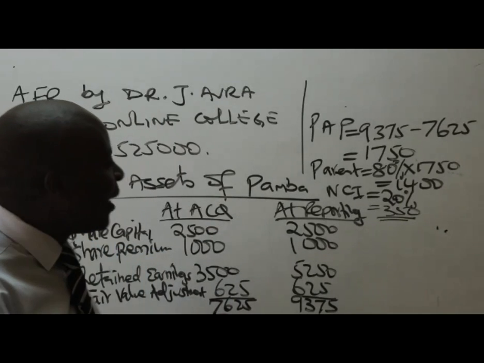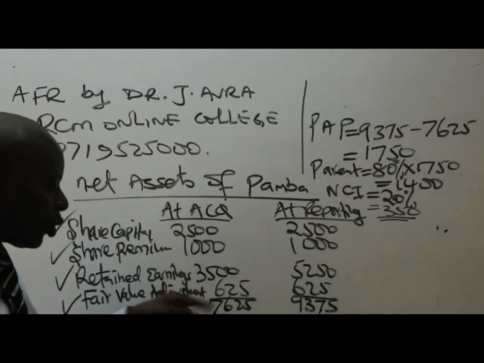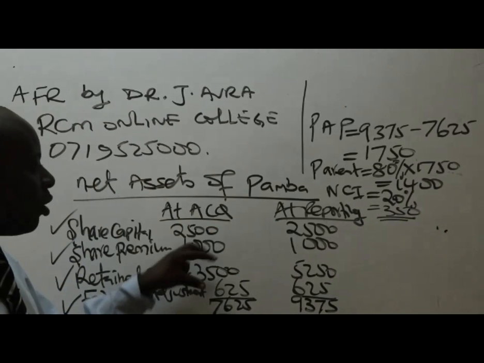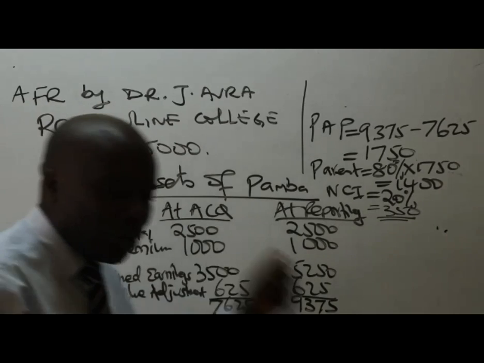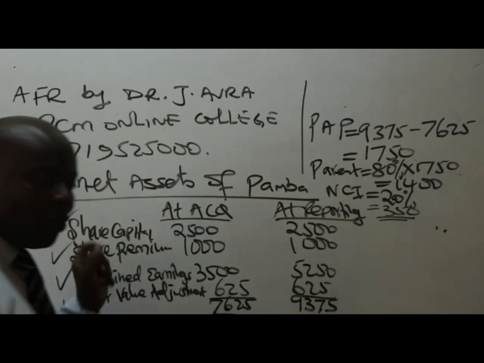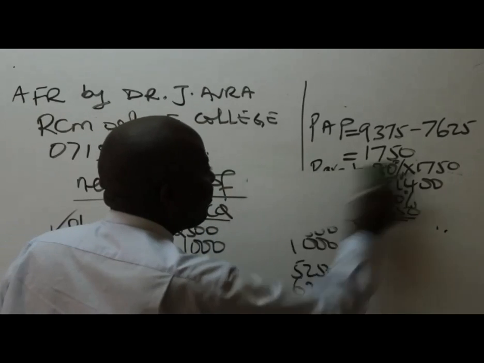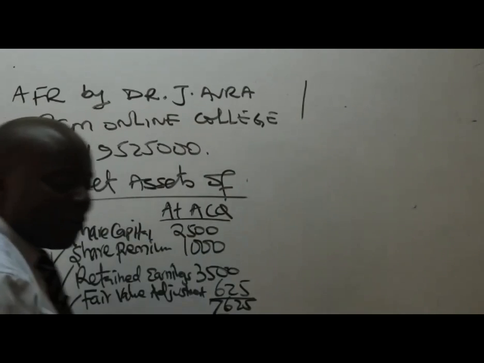Now, ladies and gentlemen, I would have gone to net assets of DAFU straight away, but because of my small board here, I would want to just compute the goodwill of Pamba first. I finish with the goodwill of Pamba, and then I will go to DAFU, so that gives me a chance to rub whatever I have here. So I would want to rub something small here and create some space for the goodwill computation.